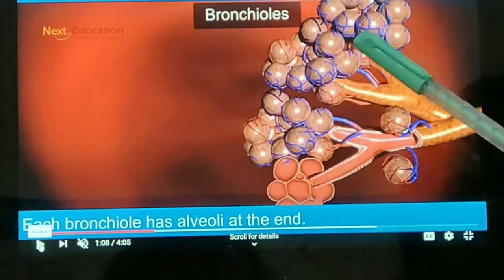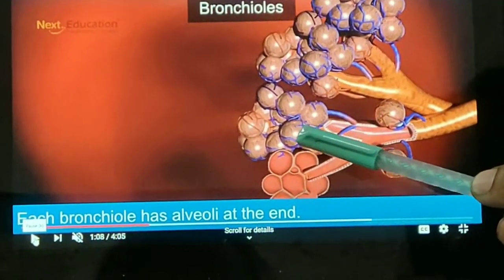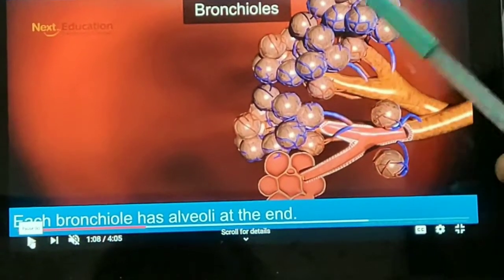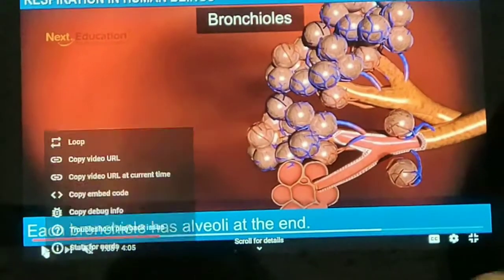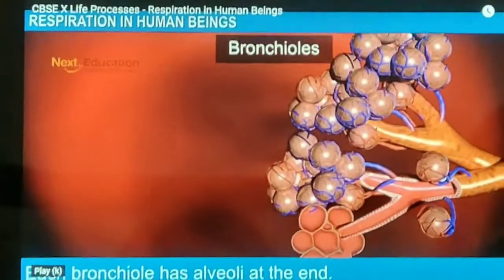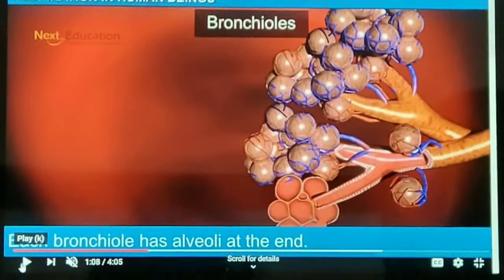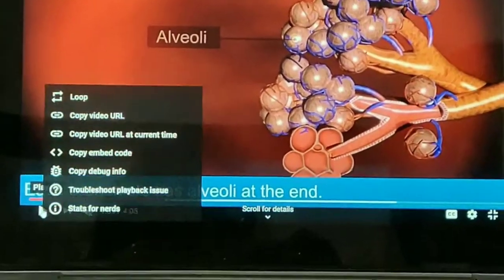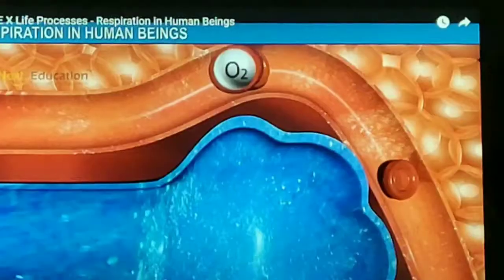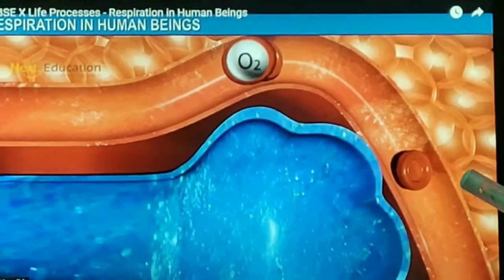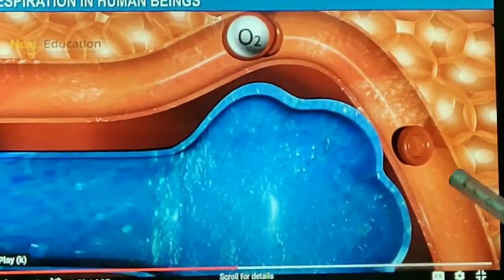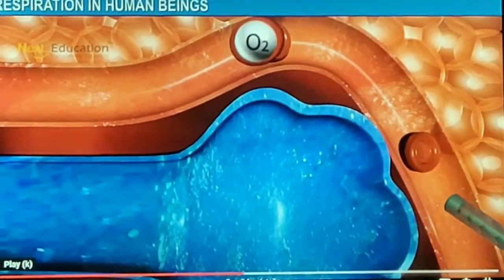It has a network of blood capillaries. You see here there is a network of blood capillaries. Blood capillaries are also made up of a single layer of cells.